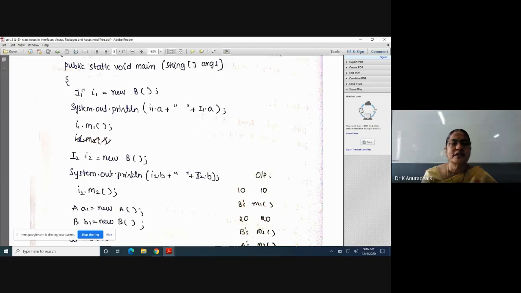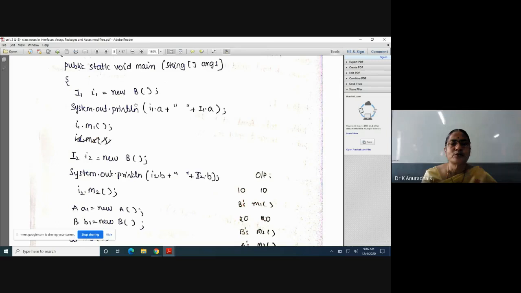It is assigned to the interface reference variable. That's why I1 = new B. So with this reference variable, I can access all the members of this interface I1. In the same way, the B class object is assigned to the second interface reference variable. That's why I2 = new B. So with this reference variable I2, I can access all the members of this interface I2.